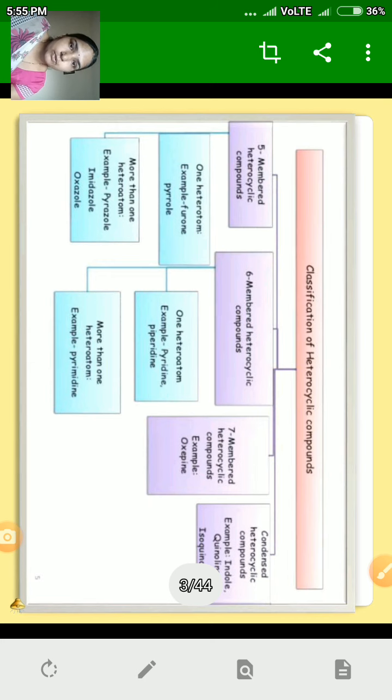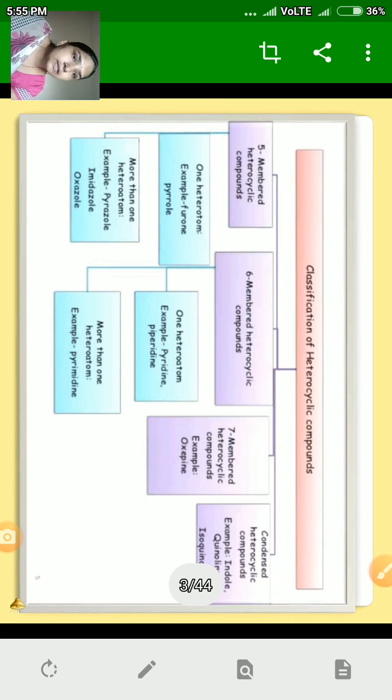Next are 6-membered heterocyclic compounds, which contain a total of 6 atoms in their cycle. 6-membered heterocyclic compounds are also with one heteroatom, for example pyridine, piperidine, etc. Or they may be with more than one heteroatom, like pyrimidine, pyrazine, etc. 7-membered heterocyclic compounds contain a total of 7 atoms in their ring, for example azepine.